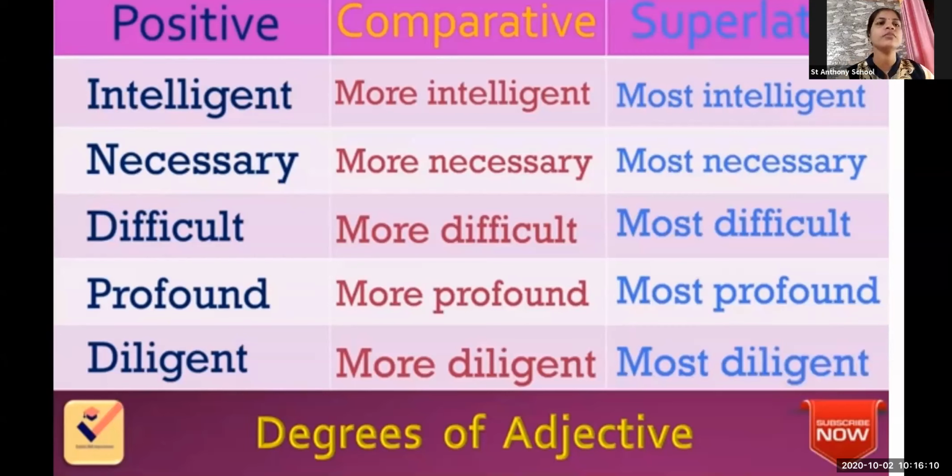So let us see if you have understood the degrees of comparison. What are the types of degree? The types of degrees are positive degree, comparative degree, superlative degree. All these are the degrees.